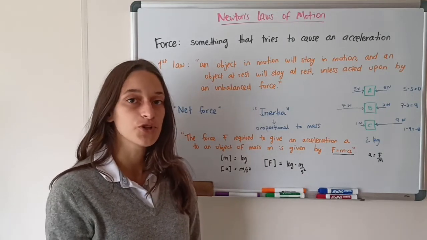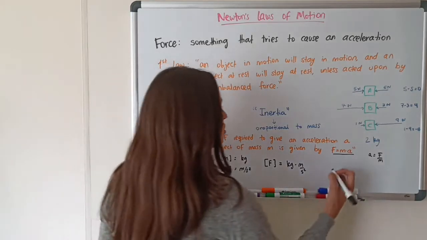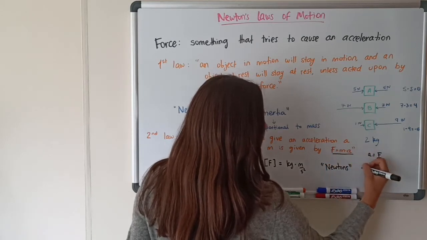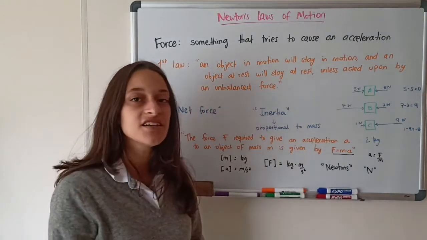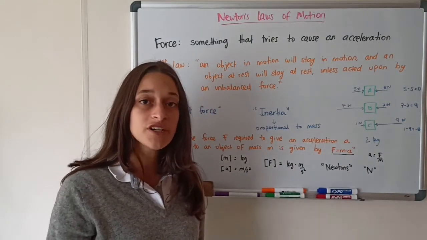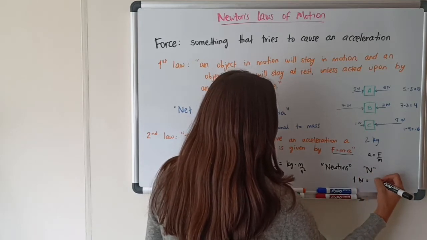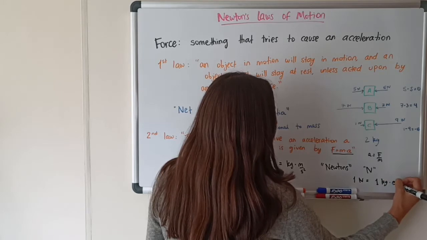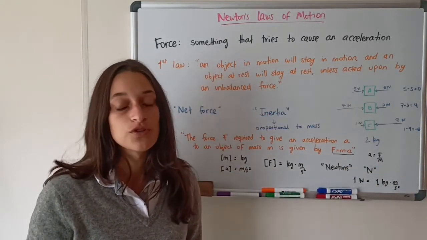But because force is used so much in physics, they give this unit a new name called newtons. And the letter is N. So when I tell you I apply a force of 1 Newton, what I'm saying is just that the force is equal to 1 kilogram times meters per second squared. It's the same thing, just a new name for the unit of force.